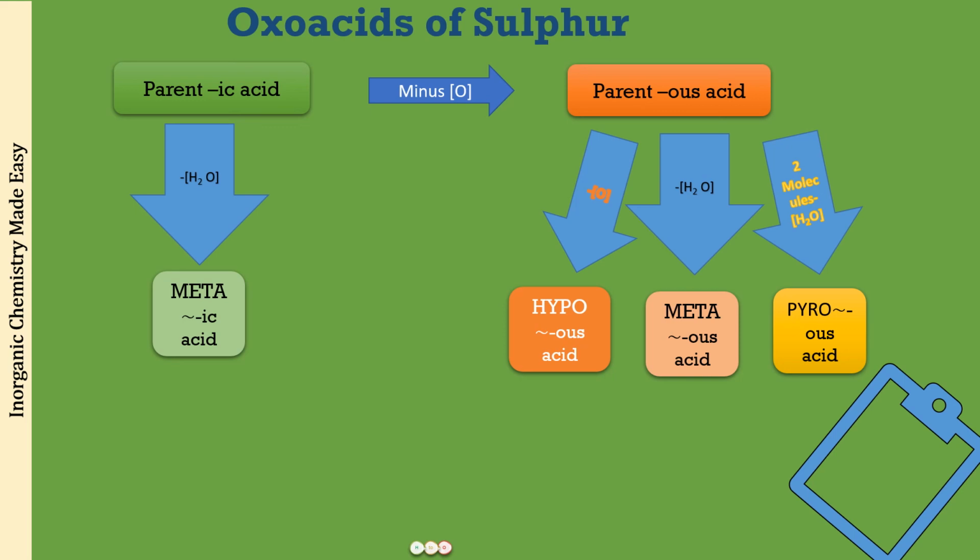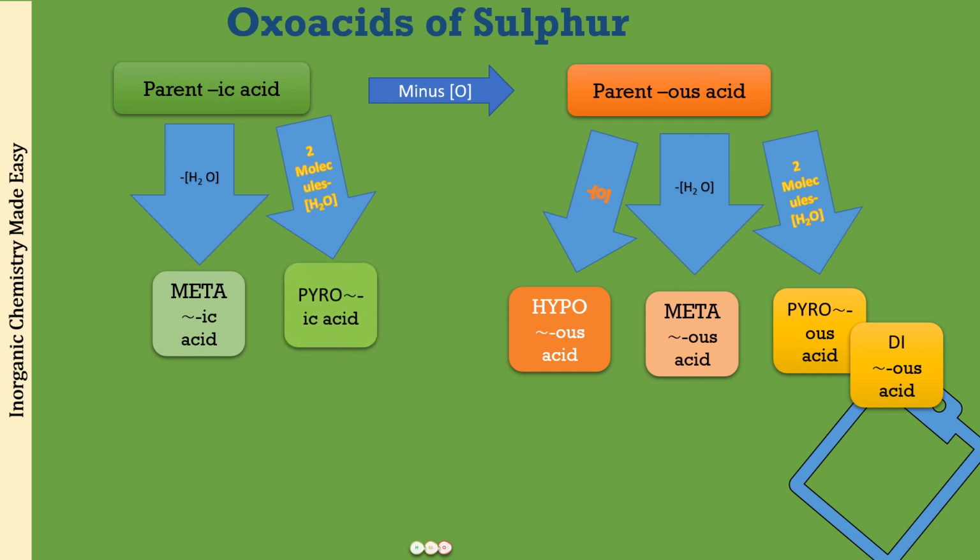So what you get is the pyro-ous acid, also called the di-ous acid. Similarly, from the parent -ic acid, if we take 2 molecules of that and remove one water molecule by heating it, what you get is a pyro-ic acid or a di-ic acid.